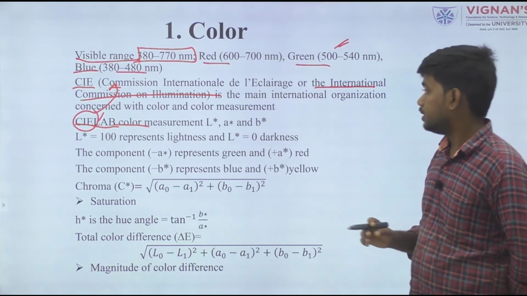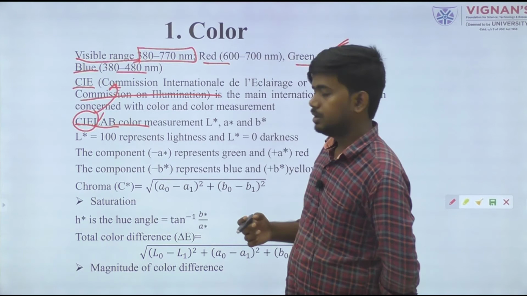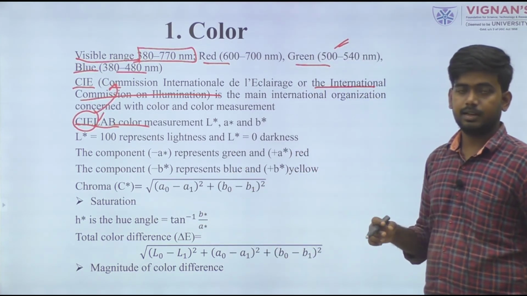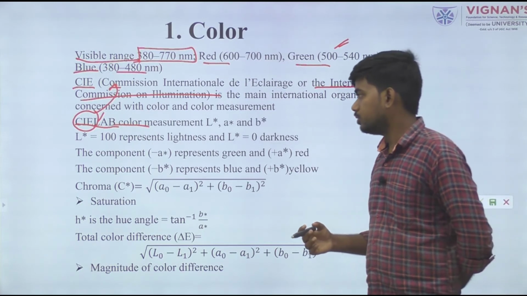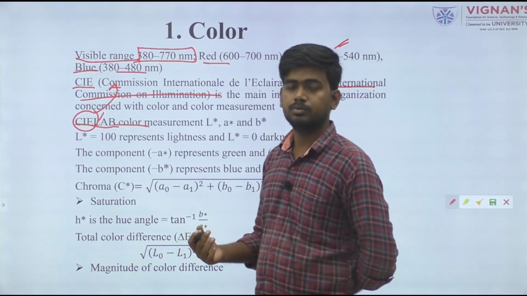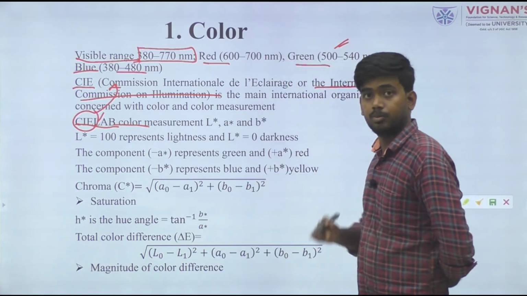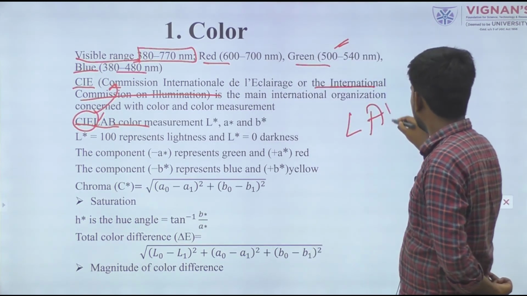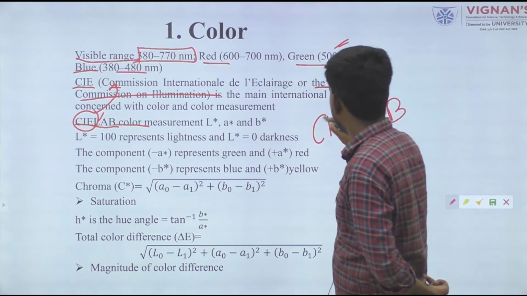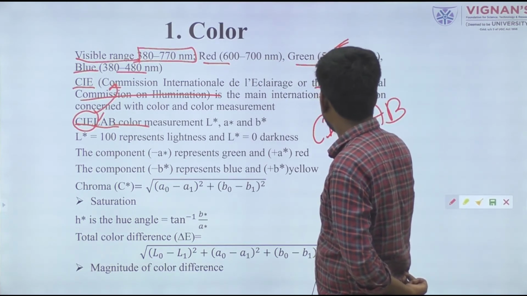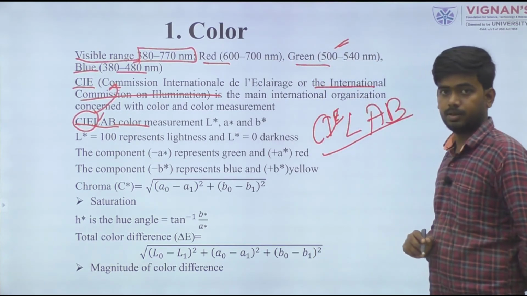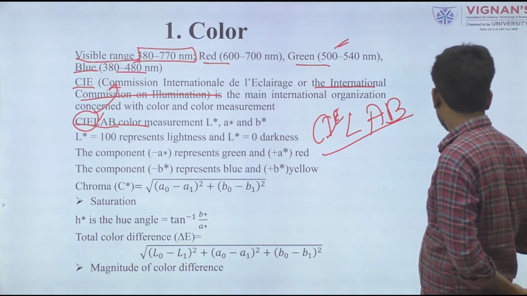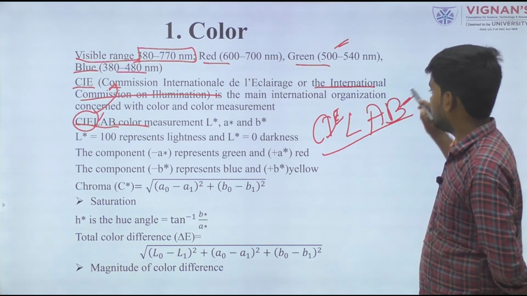The A value is known as the red or green value. The B value is denoted as the blue or yellow value. The CIE Lab method is what we use nowadays to present the color value. It is the most popular method.